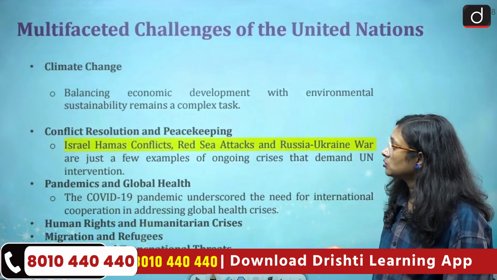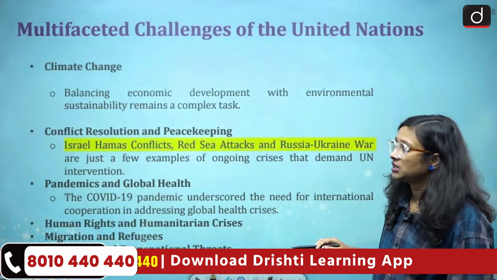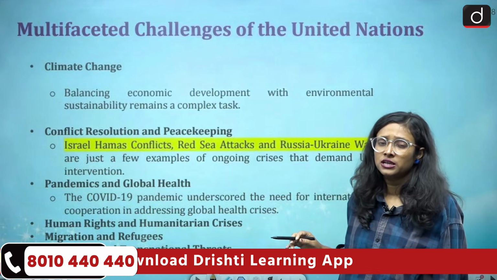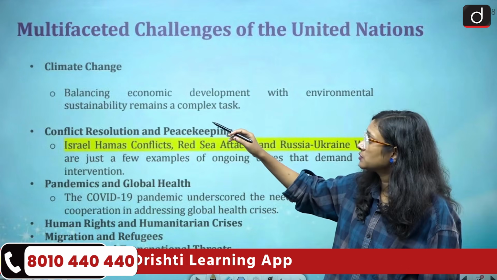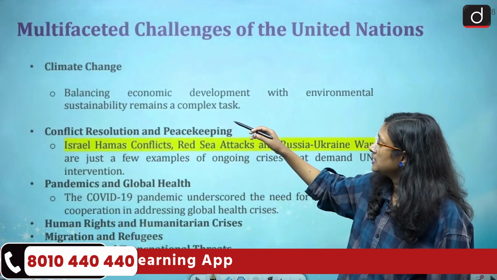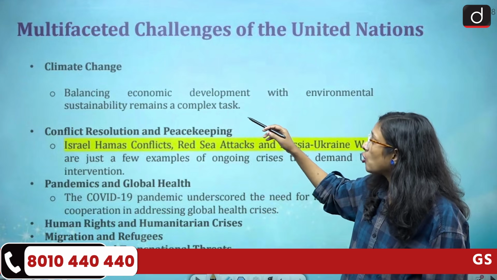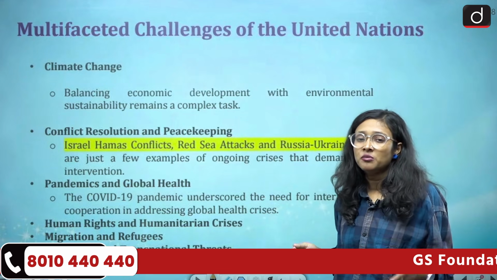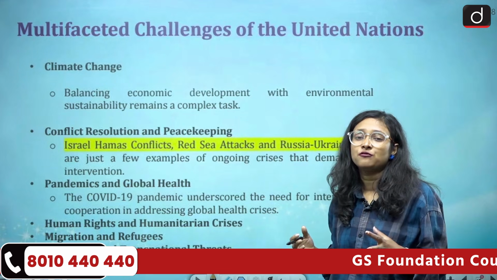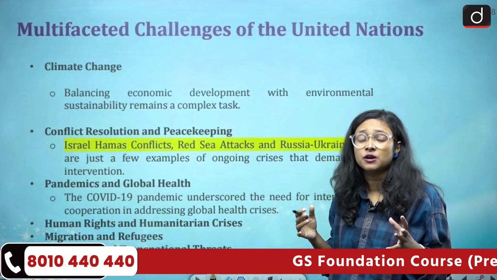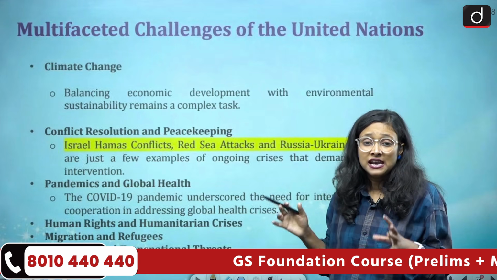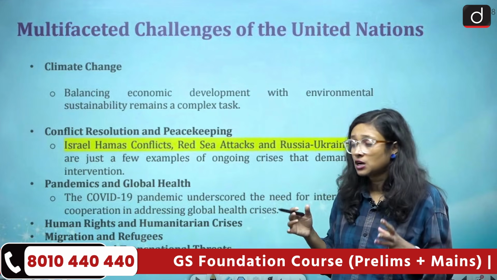Now we'll come to the next one, which is about the multifaceted challenges of the United Nations. There are so many challenges ahead of the United Nations. The first challenge is climate change, and balancing economic development with environmental sustainability remains a complex task, because so many countries come onto a single platform, but it is still very difficult to find a balance between the countries.